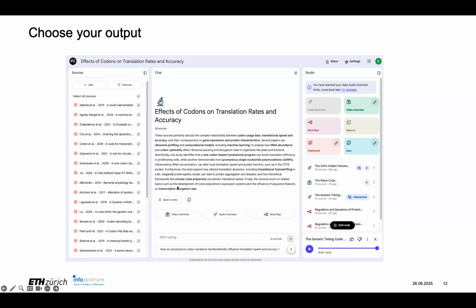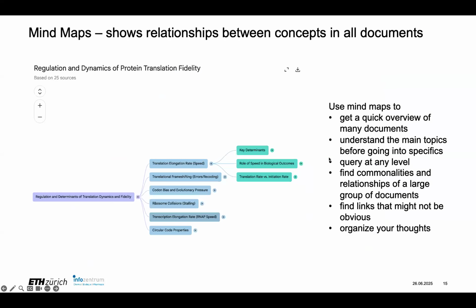Here I have a summary, and here's the chat bot. I can start asking questions, and they give you some questions that can get you going. And then here you have all of the output you can have. You can have an audio overview, a podcast. It'll make a PowerPoint presentation, mind map reports, etc. So we can look at those one by one.